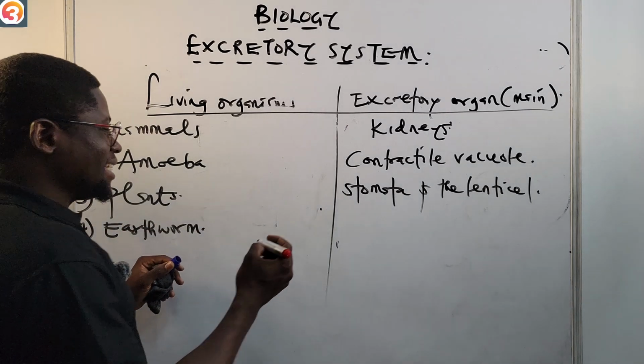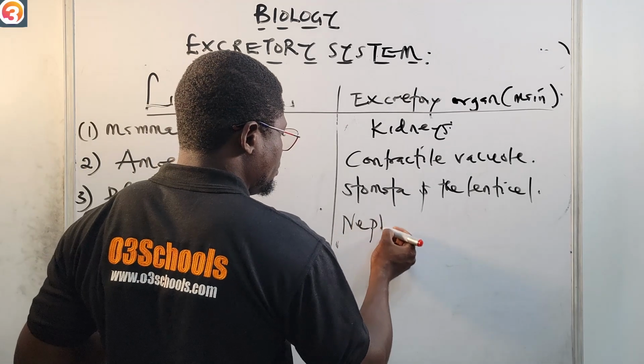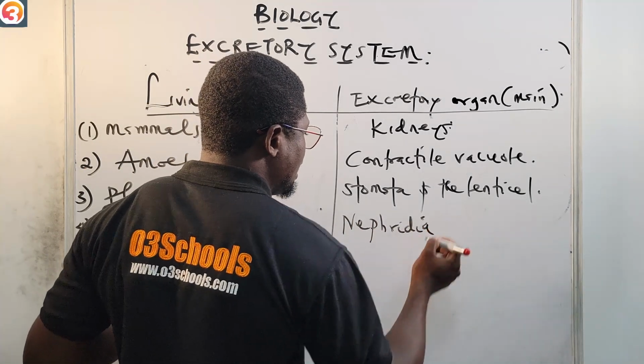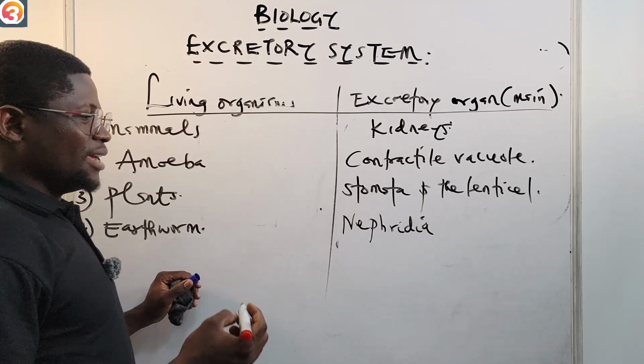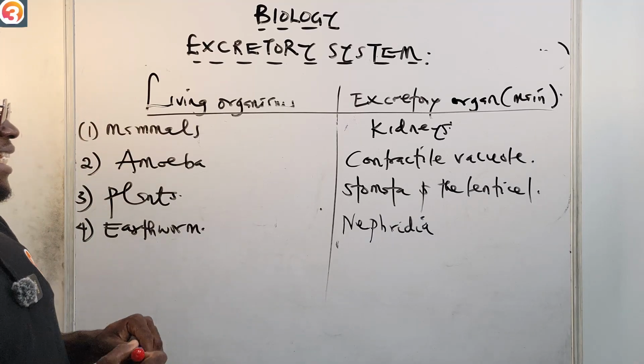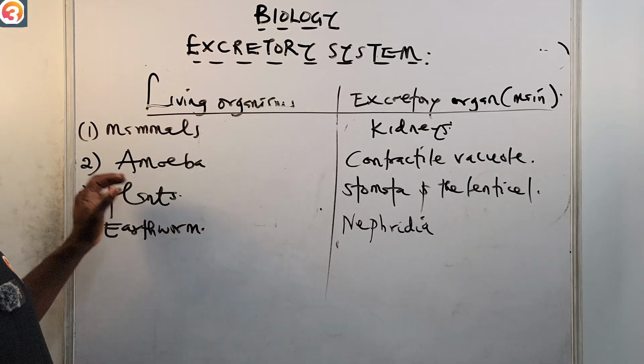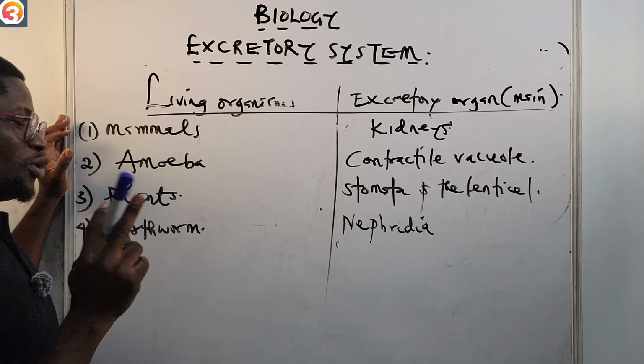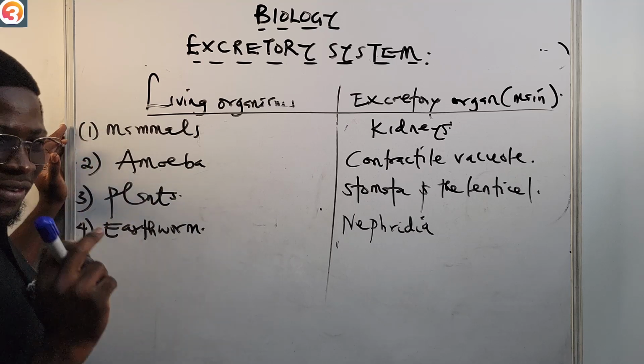Earthworm: their main excretory organ is nephridia. Singular is what? Nephridium. So their main excretory organ is the nephridia. Please take note of that. For the earthworm, it is nephridia.